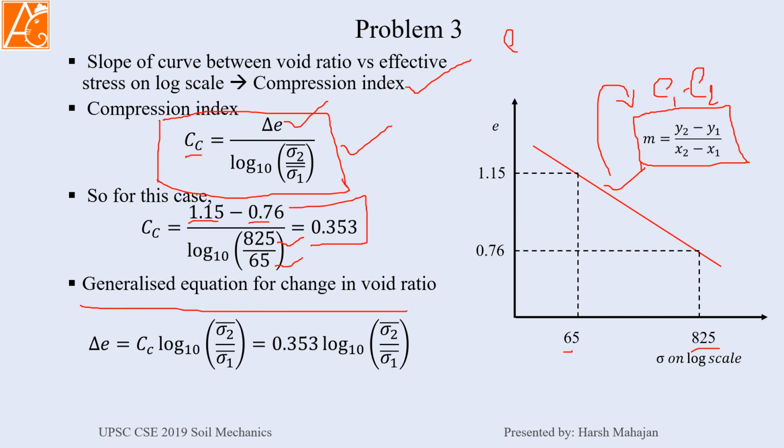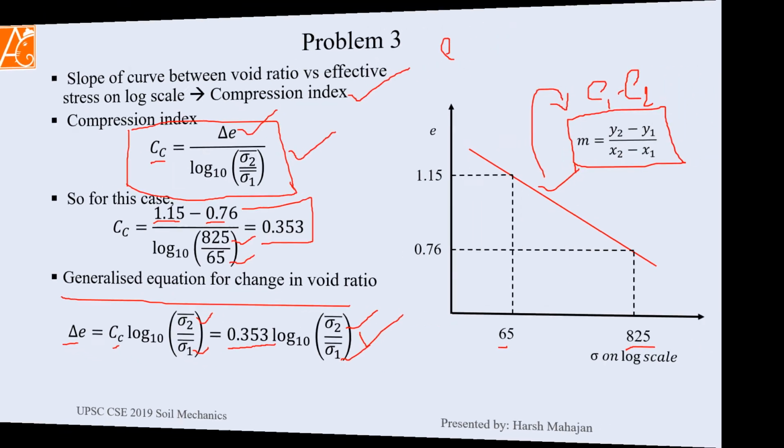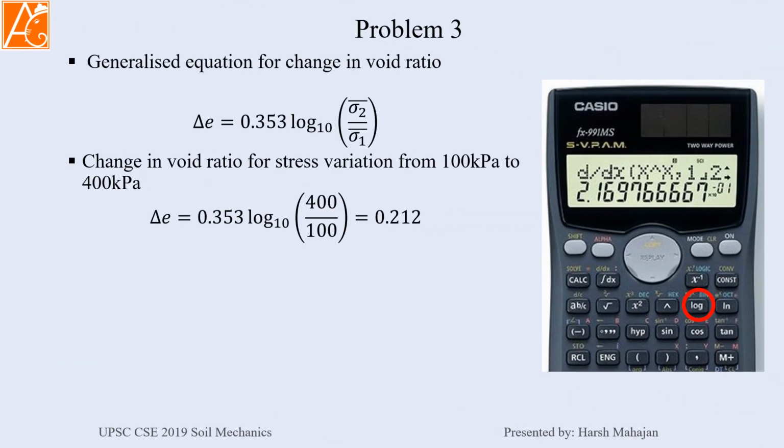So in terms of delta e, the equation will be delta e equals Cc log 10 of sigma 2 by sigma 1. So we have Cc about 0.353. So this will be the generalized equation. If we input the stress ratio or stress values here, we can find how much change will be occurring in the void ratio. Okay, so this is the generalized equation.